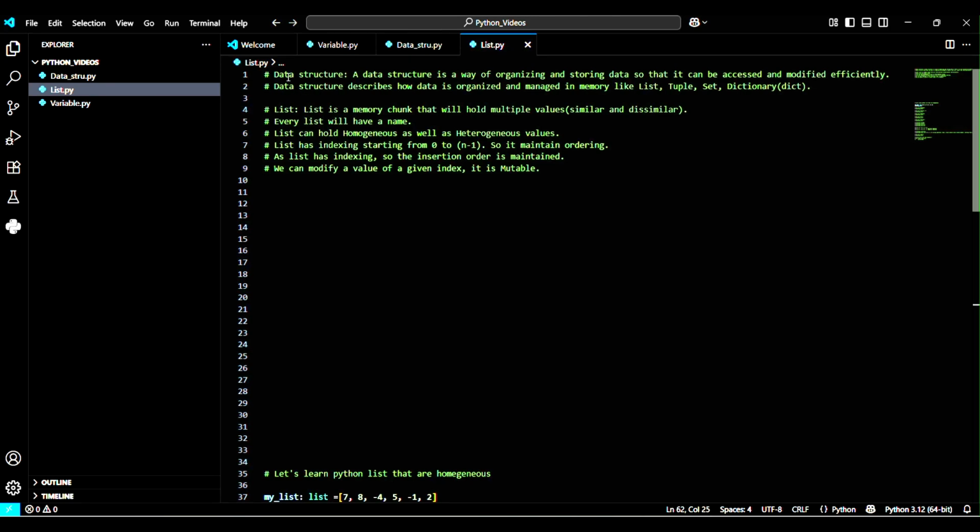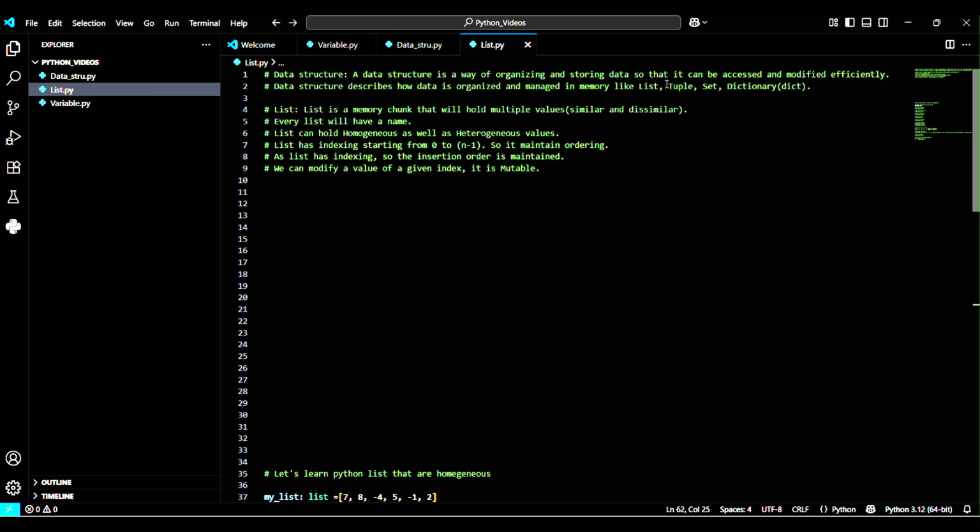Friends, in this video, I am going to discuss data structure. This is a very important part of Python. So let's start. A data structure is a way of organizing and storing data so that it can be accessed and modified efficiently. Data structure describes how data is organized and managed in memory, like list, tuple, set, dictionary, etc.